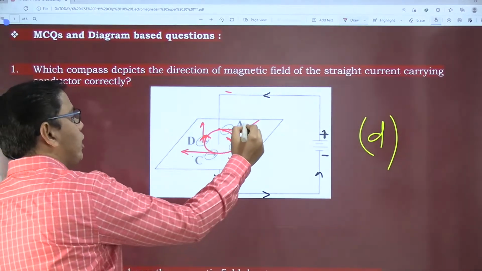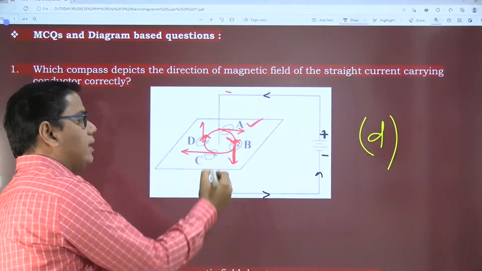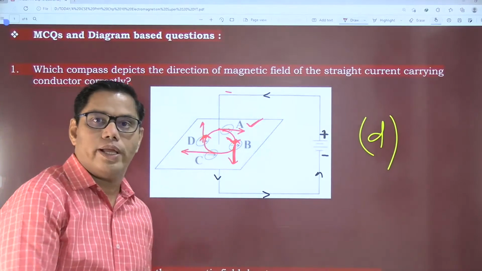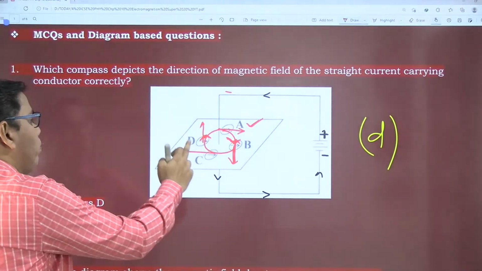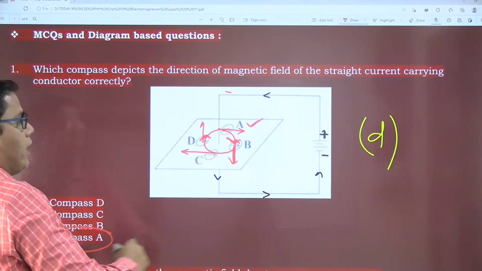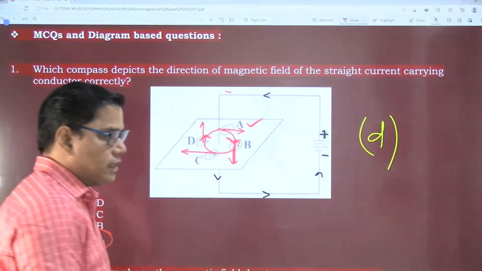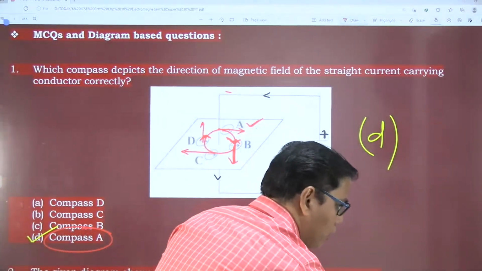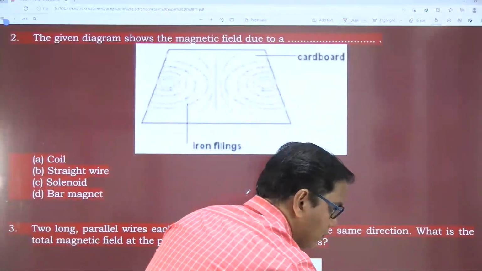So what do we see? Only one answer is correct, that is A. All the other three compasses are not showing the proper direction. So B, C, D are wrong. Compass A shows the correct direction. So our answer is option D. Is it fine? Can I move on to the next question, please? Yes.